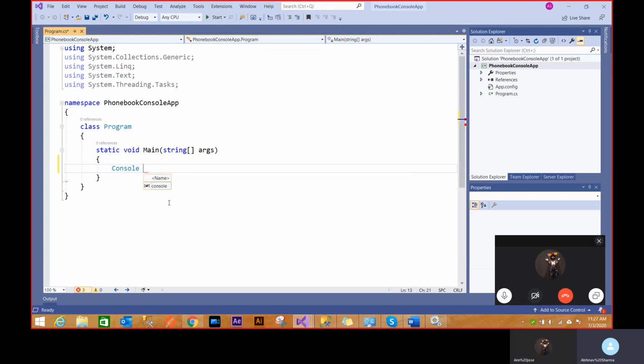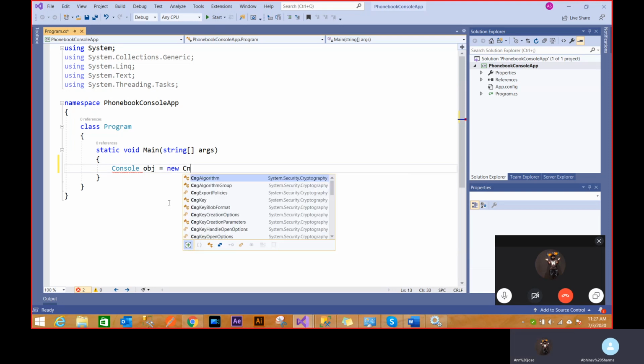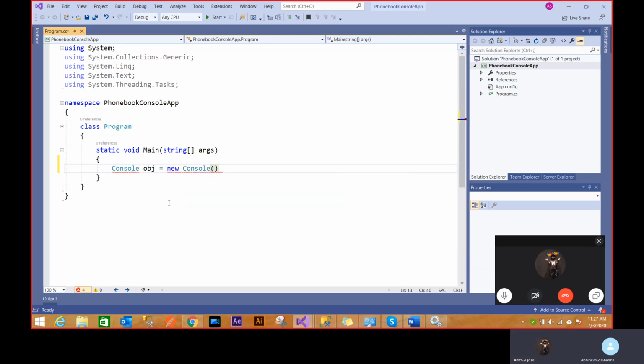If it had been a normal, a different object-oriented class, then I would have to do obj = new Console. This class doesn't really allow you to create a constructor because you don't require it. Then after this, I have to do obj dot and call that function. But because this class is static, I can just directly go on the class and call functions. That's the concept of static and dynamic classes in C sharp.